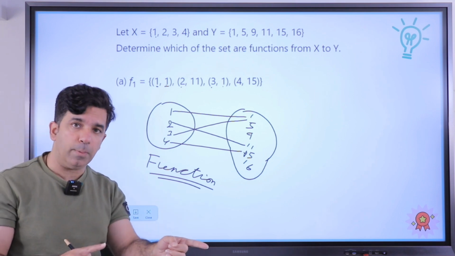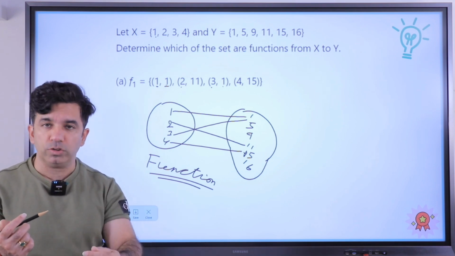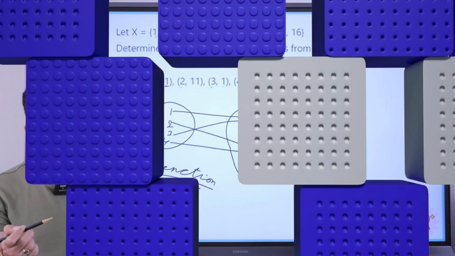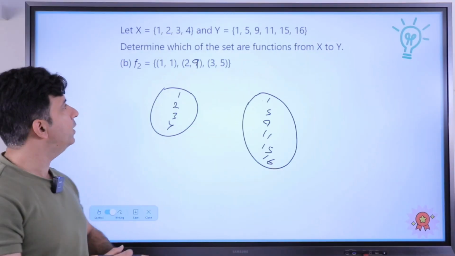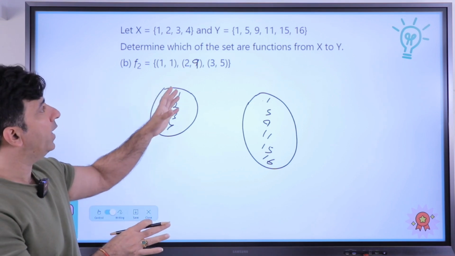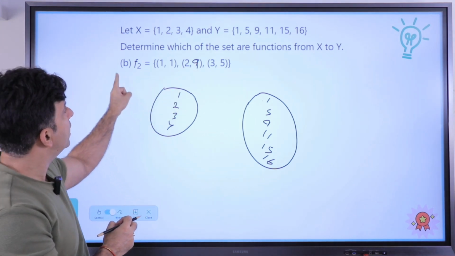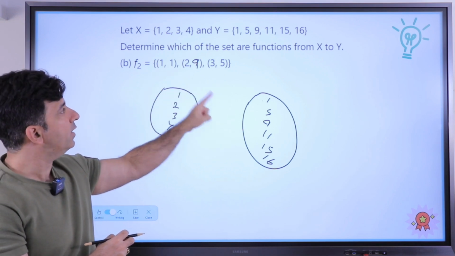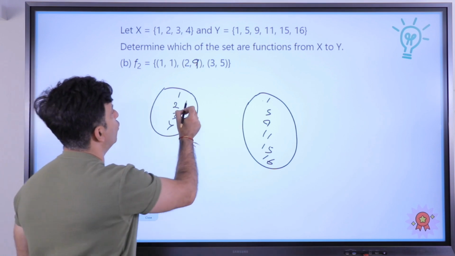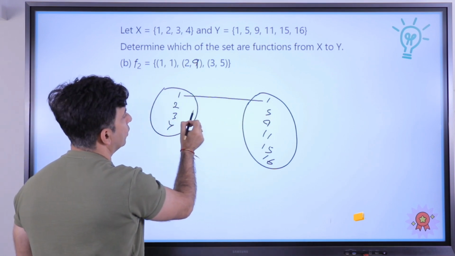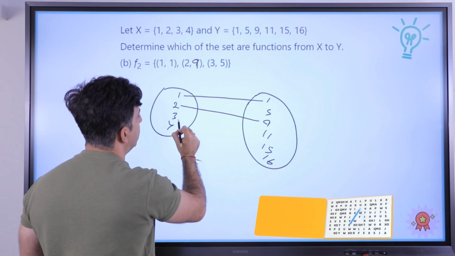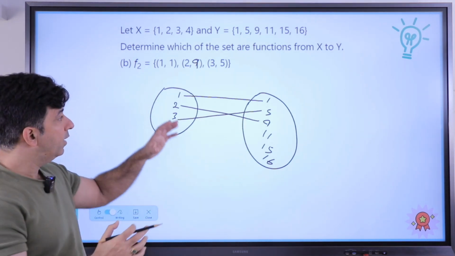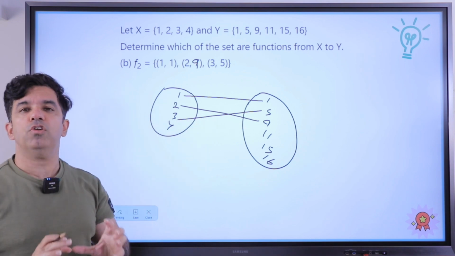So now I'm moving to the second example. Just try to actually answer it by yourself while I'm solving it. Let's all have a look at the next example. So now in this question, we are given this set X and set Y, just like the previous question, and we are given this relation. So 1 is connected with 1, 2 is connected with 9, and 3 is connected with 5. So the question is, just try to answer it by yourself, whether this relation is a function or not.